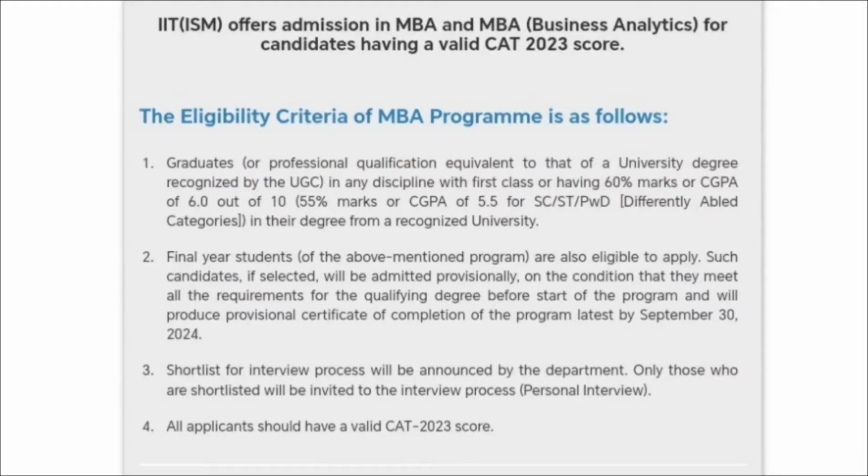So if we consider the overall eligibility criteria for the MBA program for IIT Dhanbad, then you must have completed your graduation with minimum 60% marks or a CGPA of 6.0 out of 10. And for the reserve category candidates, a 5% relaxation is given. So you must have scored 55% marks or a CGPA of 5.5 on a scale of 10. If you are in final year, then you are also eligible to apply for this college.